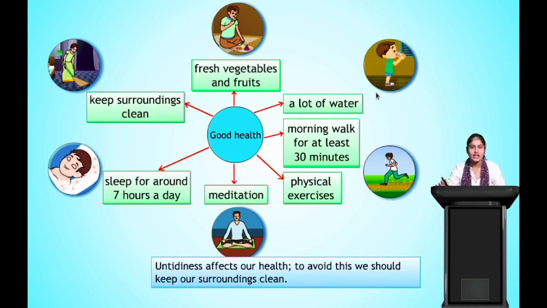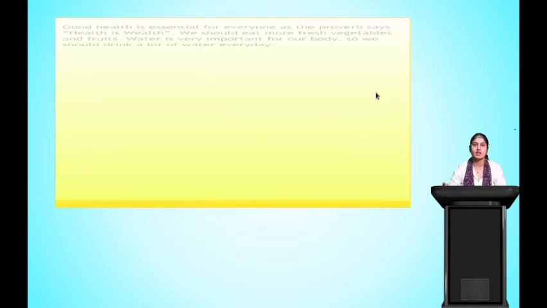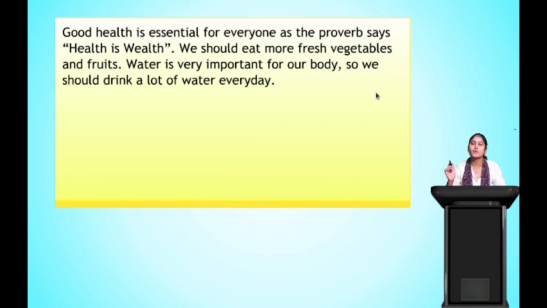Clear? If your surroundings are untidy, that will affect your health. So what should you do? You should keep the surroundings clean. Clear? Okay. So now we have the sentences for each word displayed on the screen. So now what do we do? We will put them together.